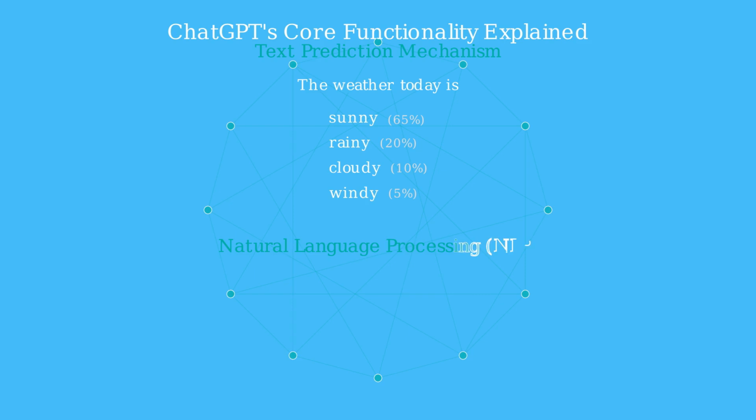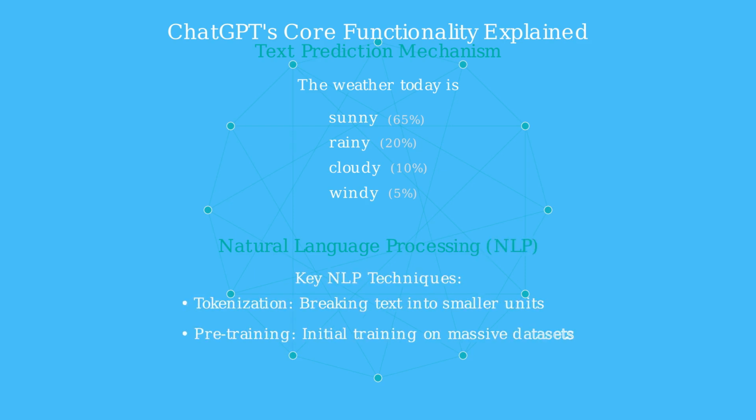ChatGPT employs natural language processing techniques. Tokenization breaks down text into smaller units like words or subwords. Pre-training involves training the model on massive datasets of text from books, articles, and websites.